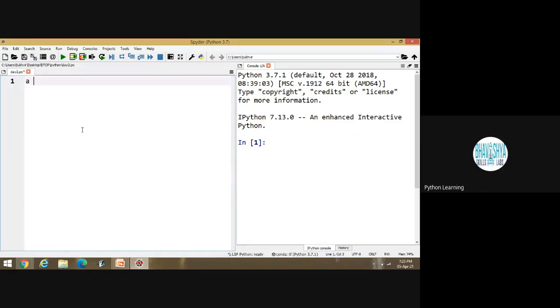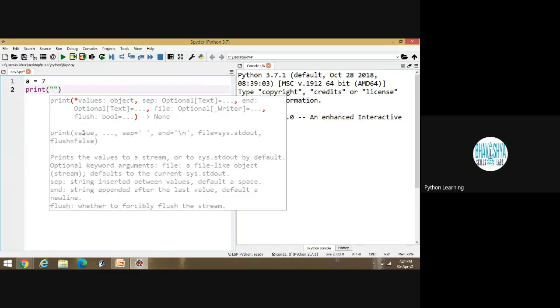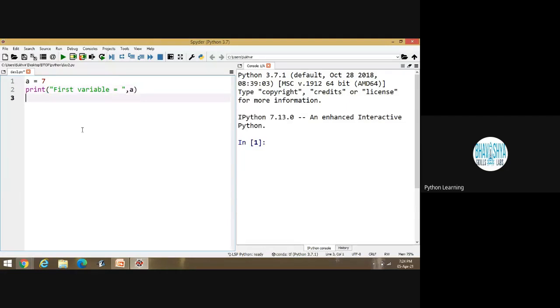Okay. Suppose I am writing one variable, A is equal to 7. Print. I am writing here first variable is equal to, suppose I am writing A. Maybe some of the students are known to this part, but if I am clubbing all the students, maybe some of the students are there who are unknown about this part, how to write the program.